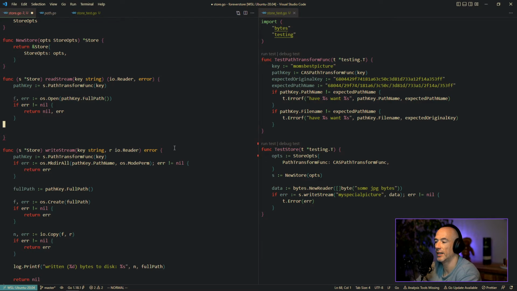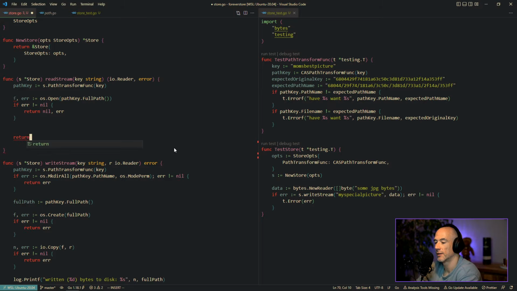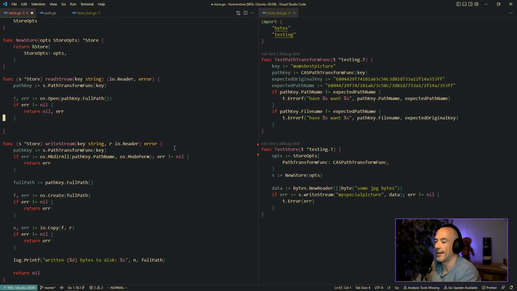I think file is a reader, right? File is a reader. But I think we need to have this read stream because we're gonna do decryption and stuff. Decryption needs to happen on the client side, I think.